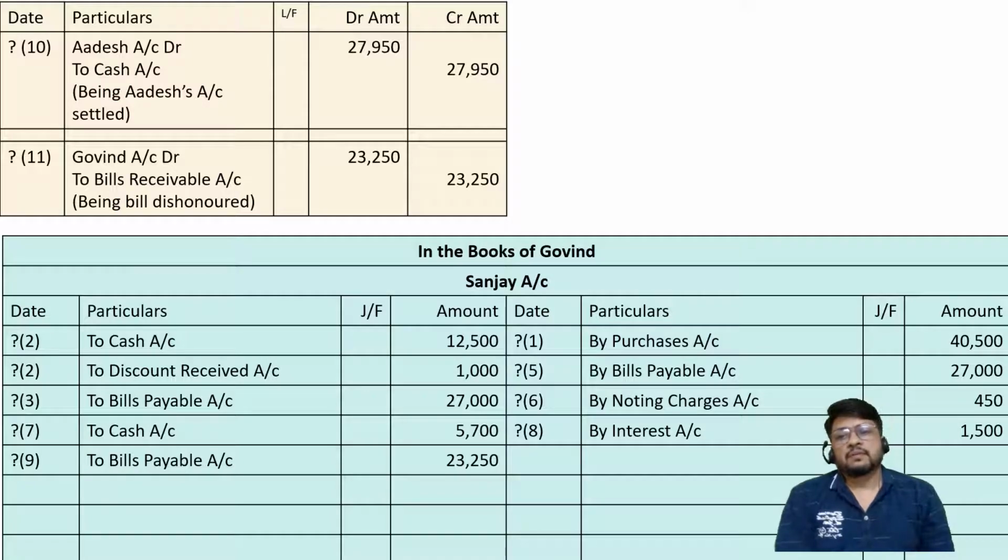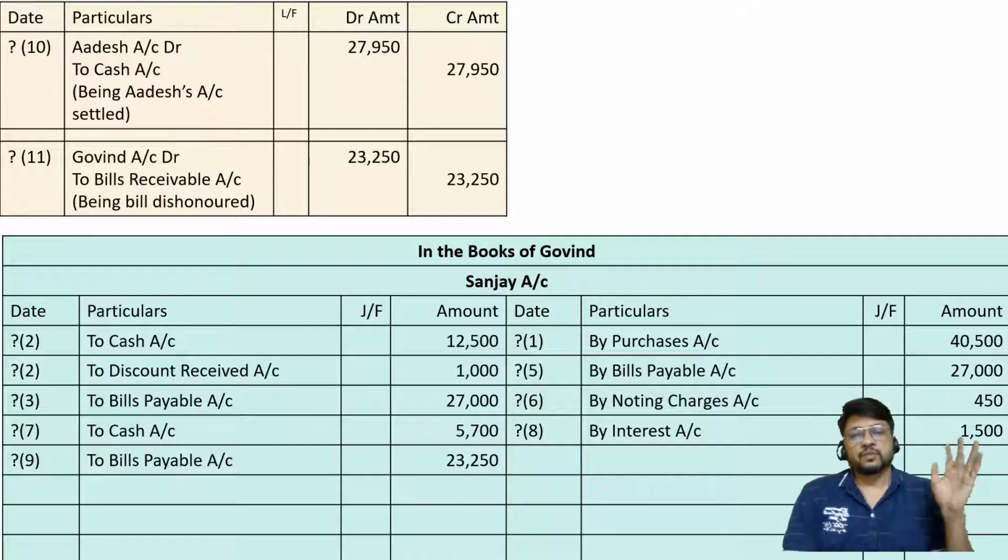Next part. Then Adesh account debit to cash account is the entry passed by our yellow journal. So it's a transaction between Sanjay and Adesh. That means Govind is not at all a party to this transaction. If Govind is not a party to this transaction, there is no entry to be passed by Govind. So in the mind, in green journal, no entry. Since there is no entry, there is no posting. So 10th entry we are not going to post. Okay. 4th entry we have not posted. 10th entry we are not posting.